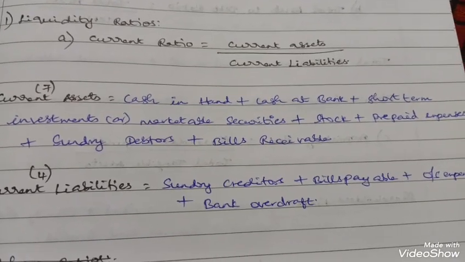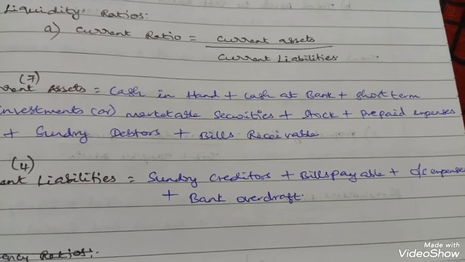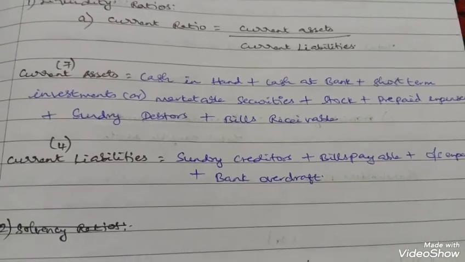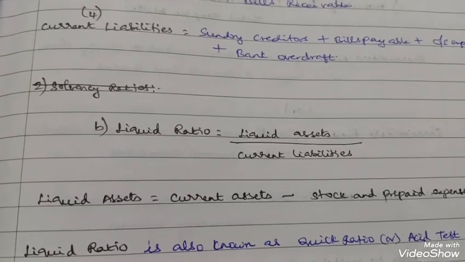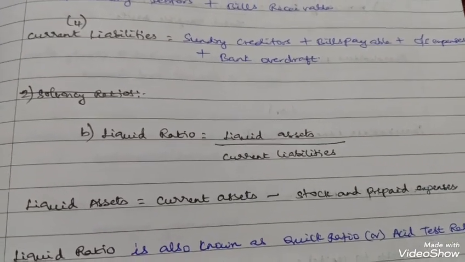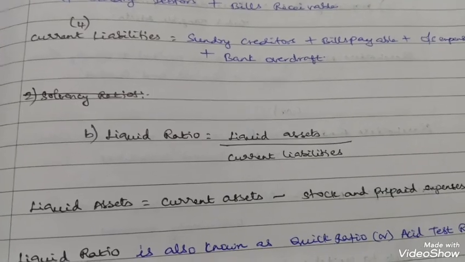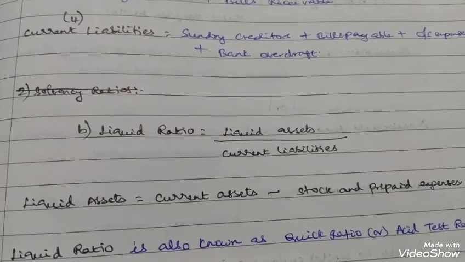Current liabilities is equal to sundry creditors, bills payable, outstanding expenses and bank overdraft. These are the current liabilities. Then moving on to the liquid ratio. Liquid ratio is equal to liquid assets by current liabilities. Liquid assets is equal to current assets minus stock and prepaid expenses.